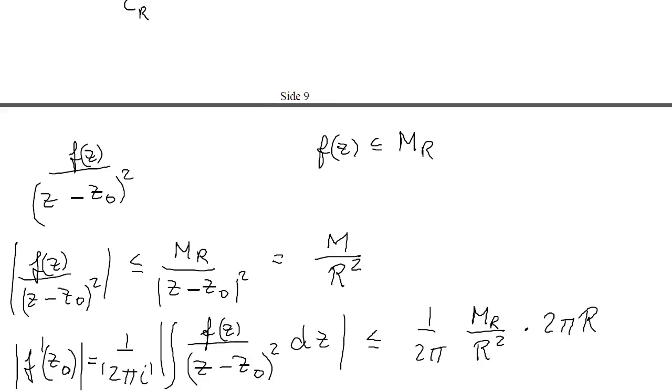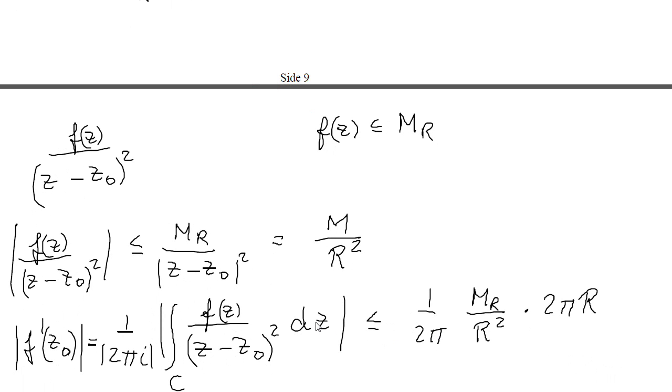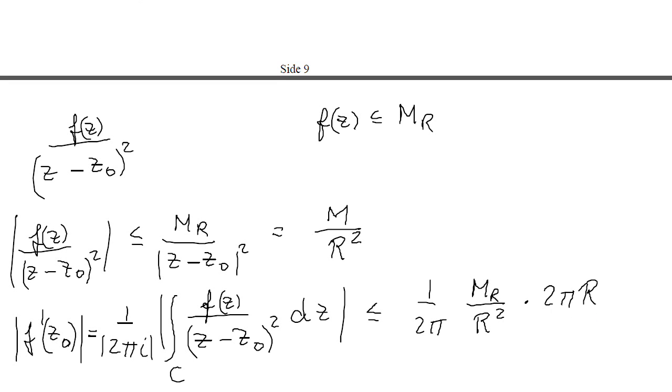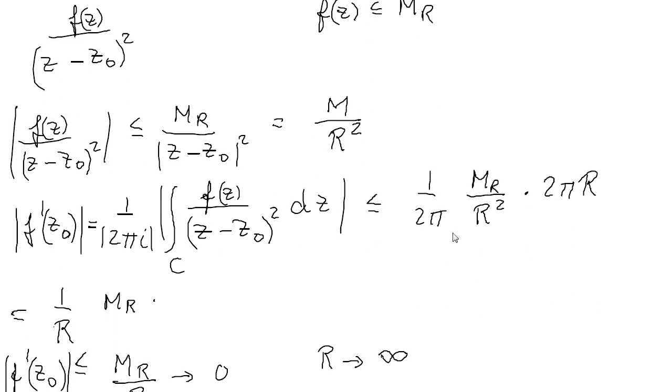Then we obtain that this integral must be less than our upper bound for the absolute value of the integrand on this curve, multiplied by the curve length, which is 2 pi r. So we are able to see that this is equal to 1 over r multiplied by M_R.